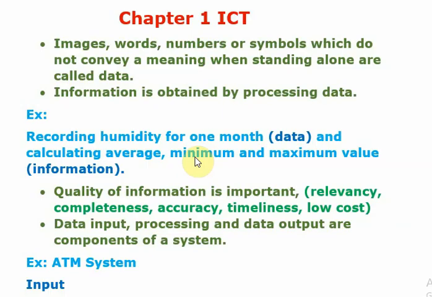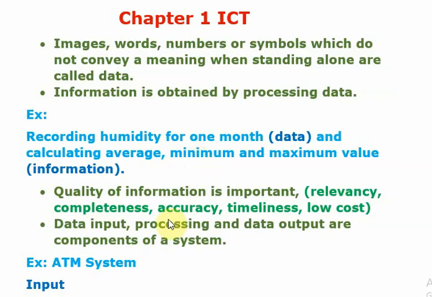Low cost means, when we are spending money to gain profit, right? Whatever profit we are gaining should be more than the amount spent. But if we spend more money to gain the profit, then we are running at a loss. Right? That is what we call low cost, running under loss.